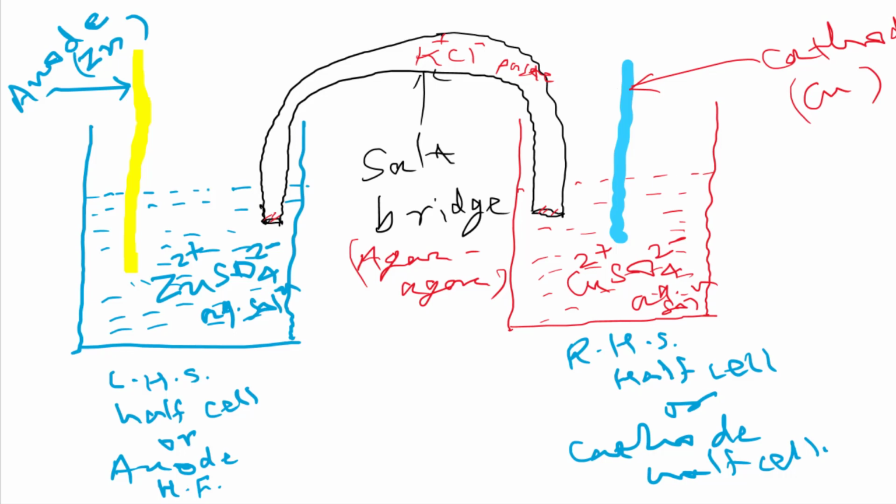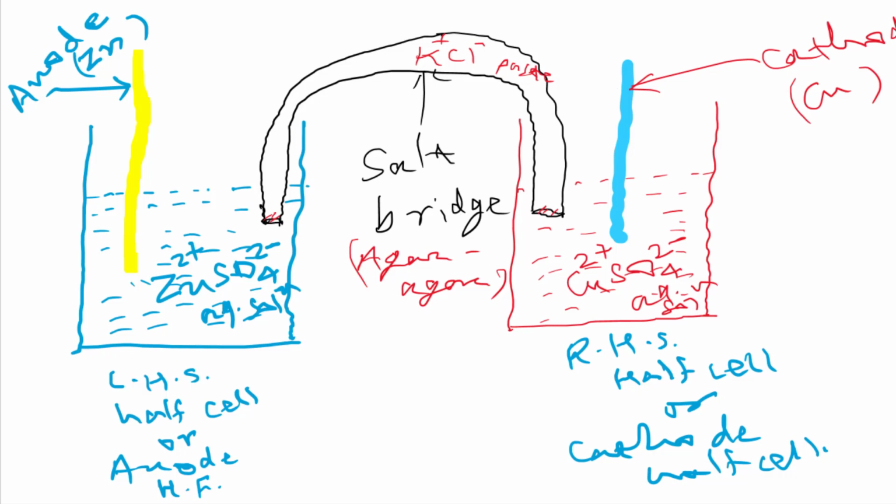Okay, now what is happening, as we have discussed, this metal rod is made of zinc, and we are using zinc sulfate solution here. Whenever any metal rod is dipped in the solution of its salt, there are two tendencies.